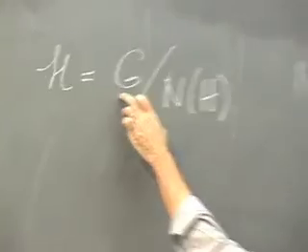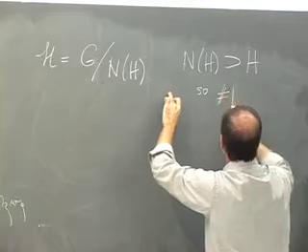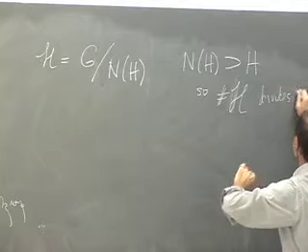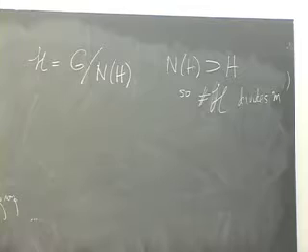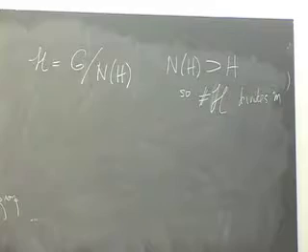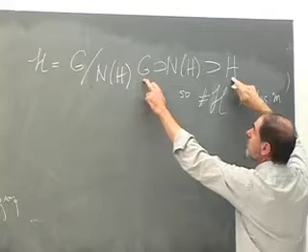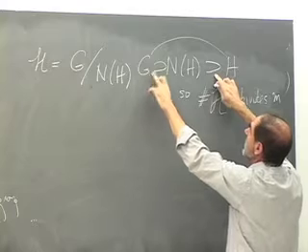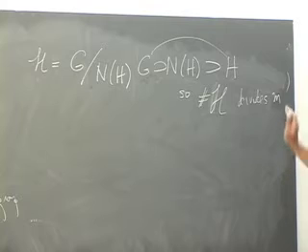The normalizer of H contains H, so the index of the normalizer divides m, because the index of H is m. The normalizer of H is between H and G. This index times this index is the whole index, so whatever this index is, it's a divisor of m. Okay, it divides m. That's the first part of the theorem.